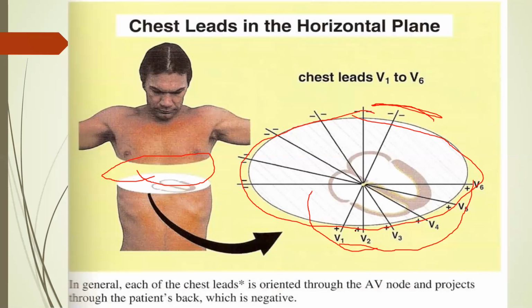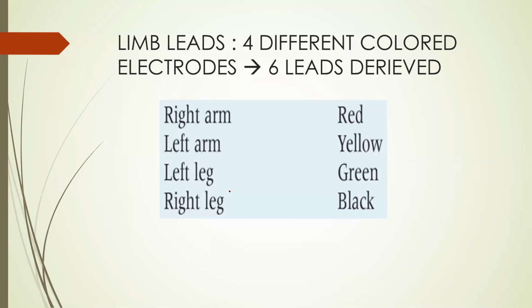Now, what about the vertical plane activities? As you saw, the impulse comes from above to down. So recording vertical electrical activity is also important. That is covered by the limb leads. For limb leads, there are 4 different colored electrodes from which we derive the 6 limb leads.